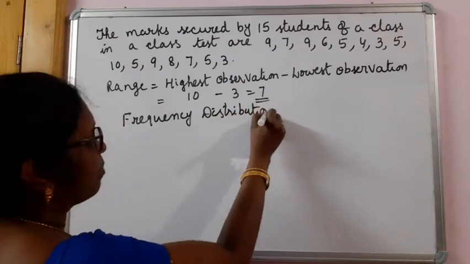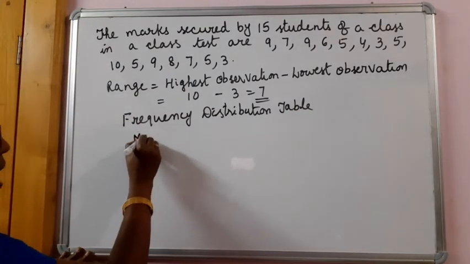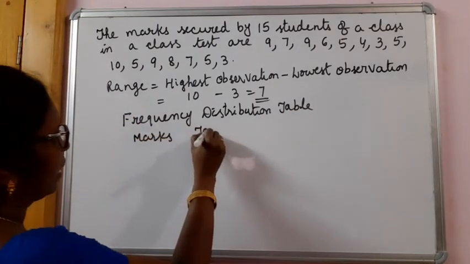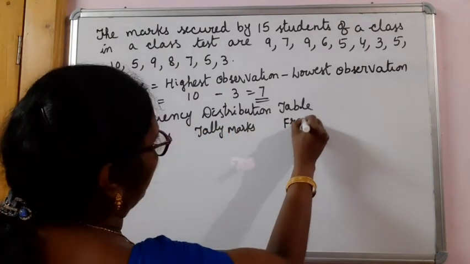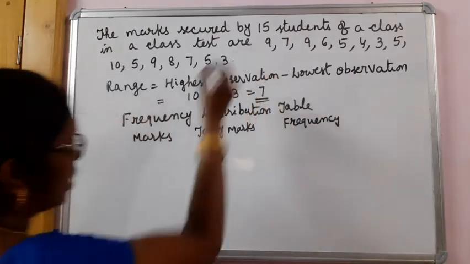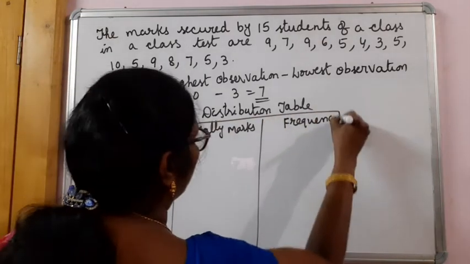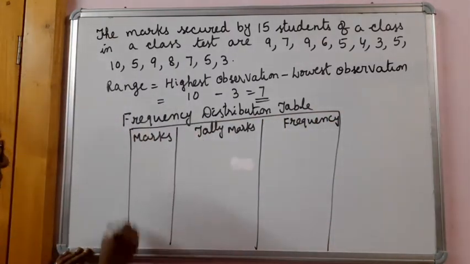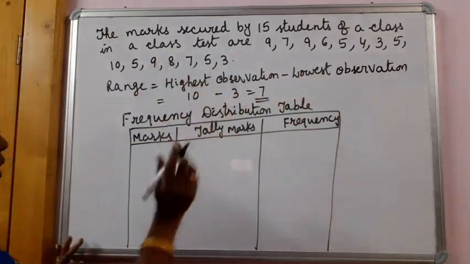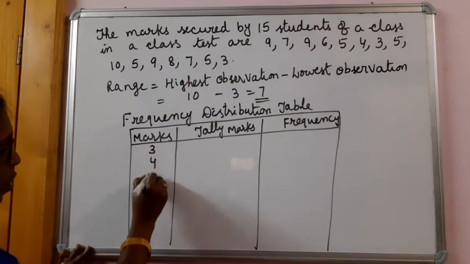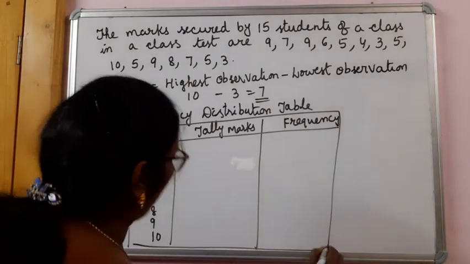We frame a table with columns: marks, tally marks, and frequency. For this data, from least to highest we go: 3, 4, 5, 6, 7, 8, 9, 10. We can see up to 10.